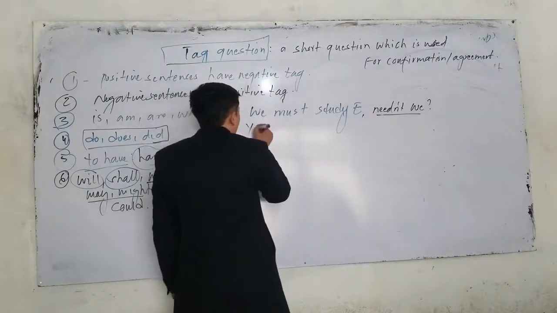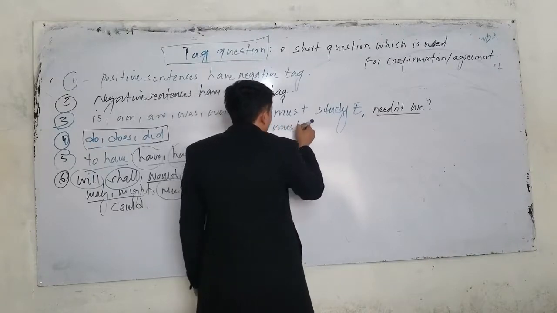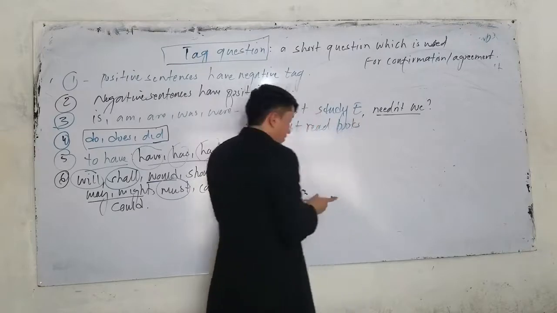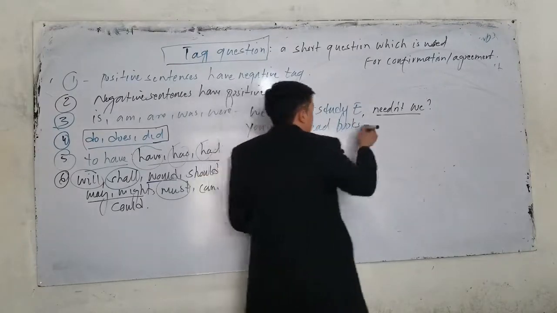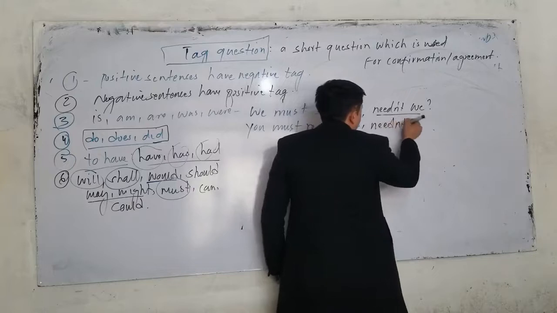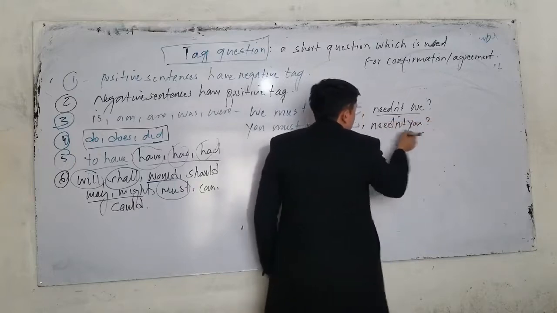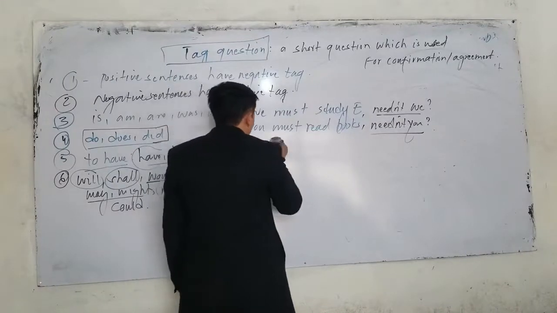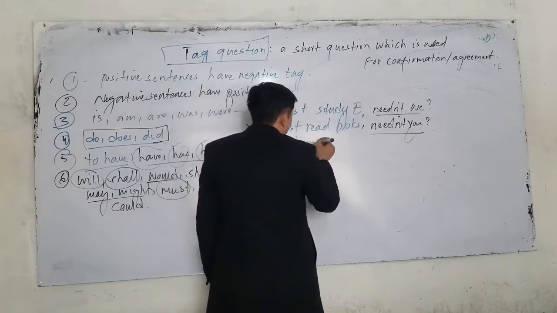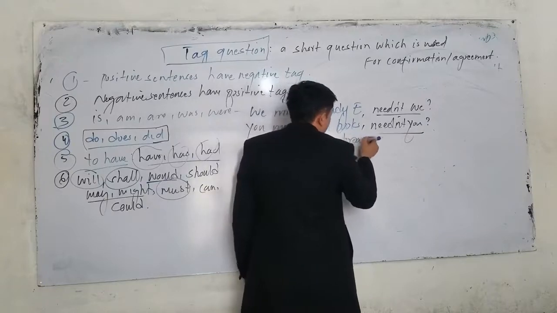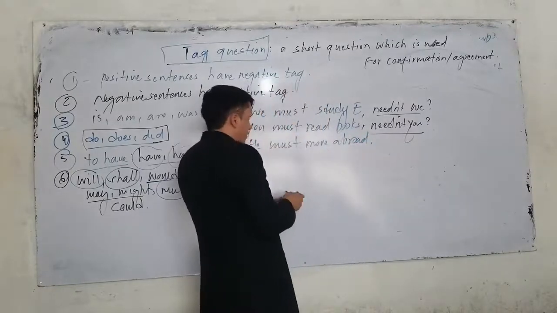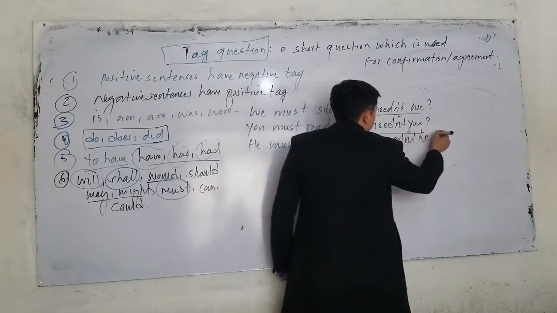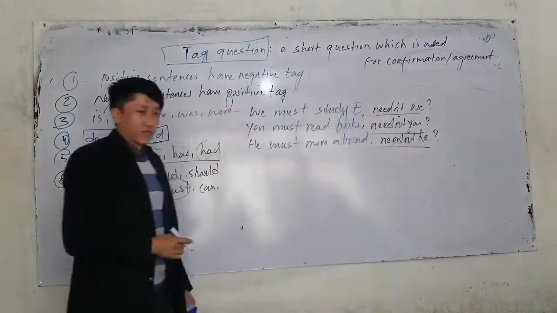Or you must read, for example, books. What is the tag question for you must read books? Need you or needn't you? What do we say? Needn't you. Or let me give one more. He must move abroad. What is the tag question for he must move abroad? The tag question should be needn't he. That is the tag question for that one.